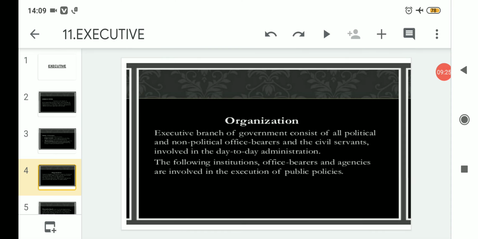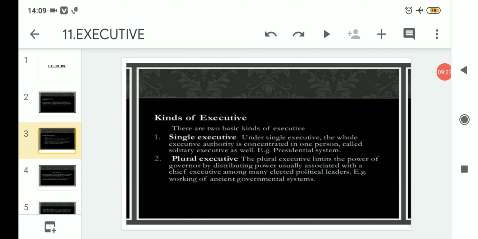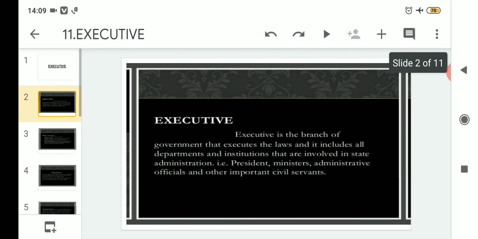So with this we have come to the end of today's topic, and in today's topic we have first gone through the definition of executive, which says that it is the branch of government that executes laws. Clear?